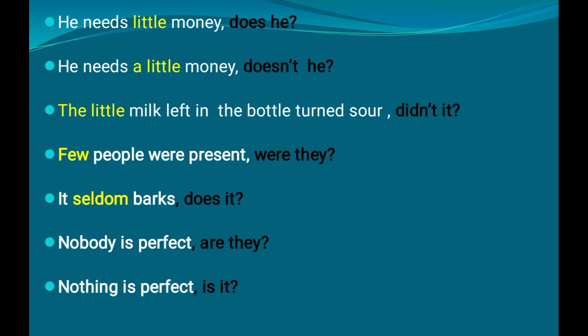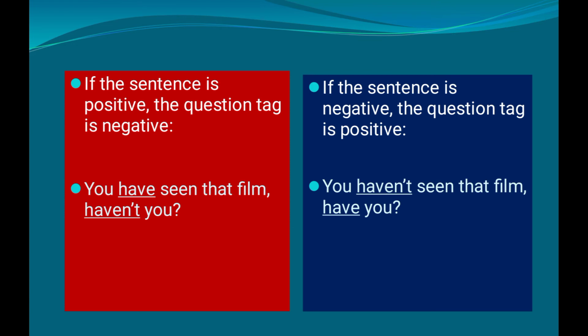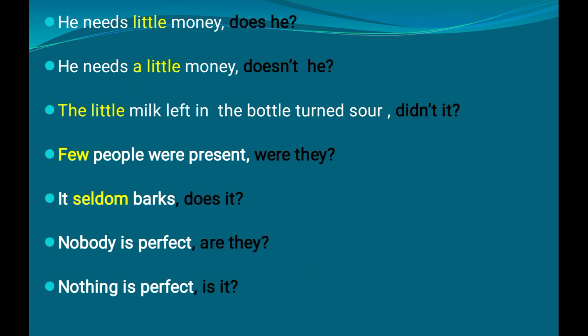Now here let us see some other examples which cause some confusion when we attend such questions. So you just see the first one. He needs little money. We already talked about the way of forming a question tag. That is, if the sentence is given in a positive form, the tag should be negative. And for the negative sentence, it should be positive. But sometimes in some sentences, there may not be not, no or never forms, but then too, the sentence will be taken as a negative form. So here we can see such an example.